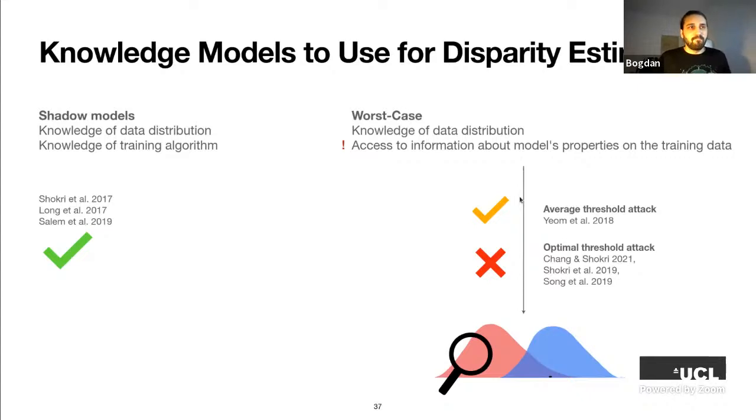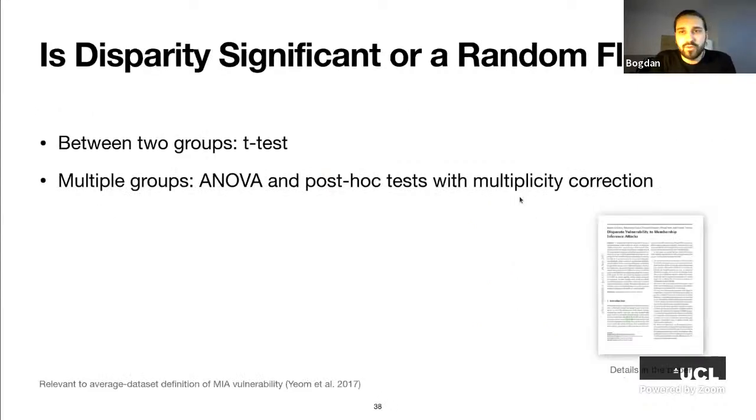All right. I will have to end my talk soon, so I will just briefly mention some other results that we have in the paper. I mentioned there are two pitfalls that we can encounter when measuring disparate vulnerability. I mentioned one, that's the sampling bias. But another pitfall is that when the subgroups are very small, then we actually want to make sure that the disparity estimate that we get is significant.